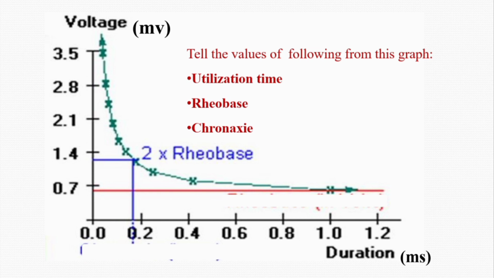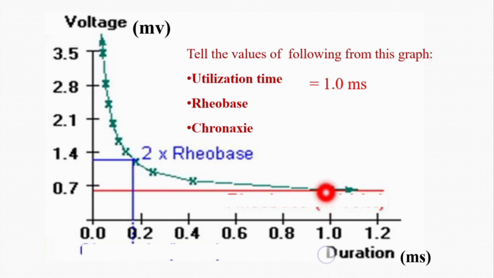Yes. So, the value of utilization time from this graph is about 1 millisecond. It is the minimum time for which a stimulus equal to the rheobase value, here we have the firing level, when applied will produce an action potential. So, this is 1 millisecond, it is touching the x axis here.